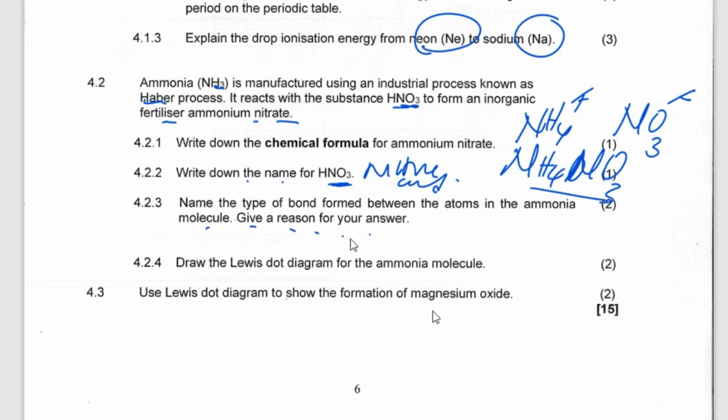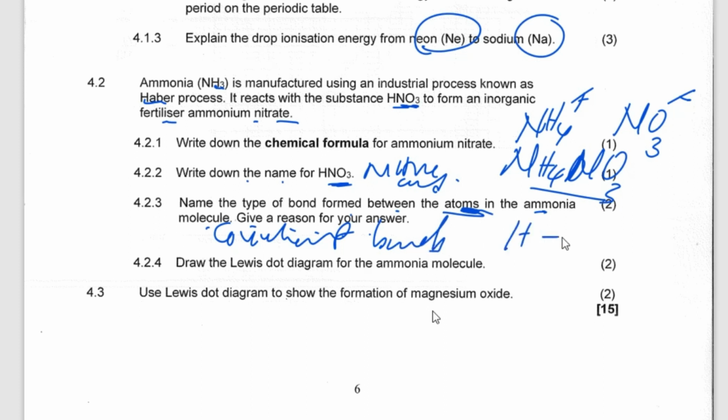When you talk about an ammonia molecule, which type of bond forms? The type of bond formed between atoms. They're saying atoms of ammonia, not molecules of ammonia, meaning that they are looking at the intramolecular bonds. So it's covalent bonds. Yes.